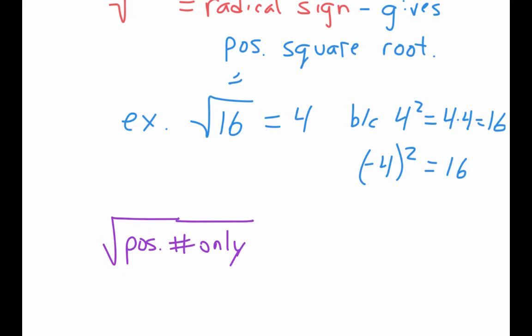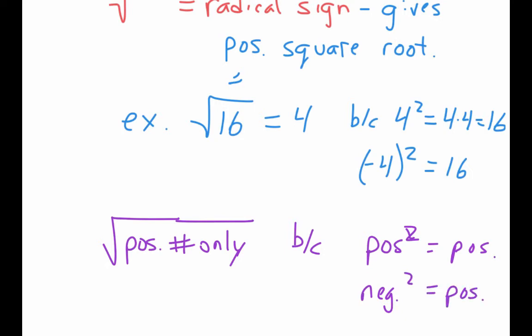So make the line longer. Make sure your radical goes all the way in. But you have a positive number there only because basically if you're doing a positive squared, it's going to give you a positive. Or if you have a negative number squared, you get a positive. So if a radical is saying what squared gives me that number, you have to have a positive number in there because there's no other option.